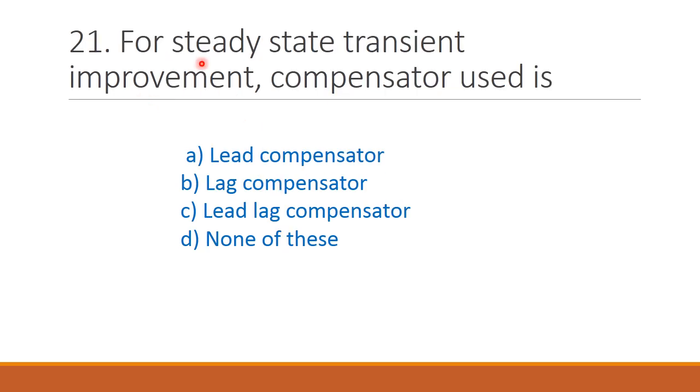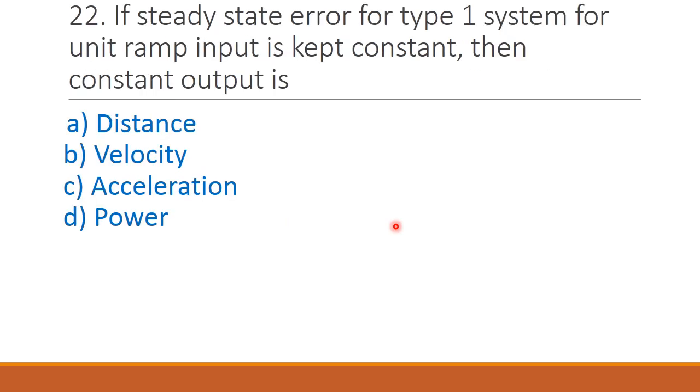Next question, for steady state transient improvement compensator used is option A lead compensator, option B lag compensator, option C lead lag compensator, and option D none of these. The correct answer is lead lag compensator. For steady state transient, we will be using lead lag compensator.